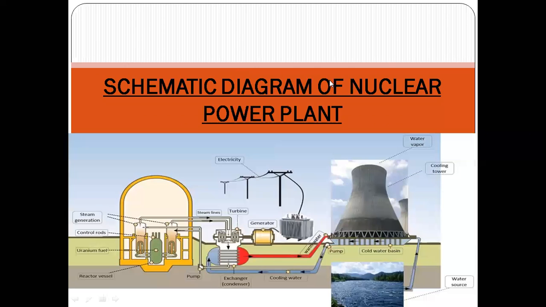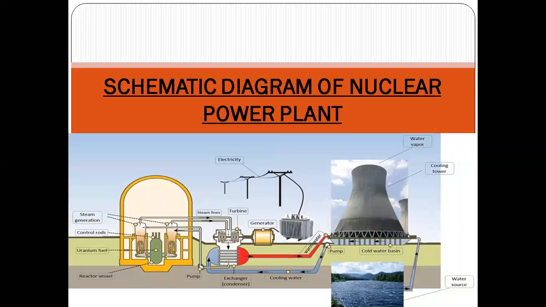Now, this is the figure, or you can say the schematic diagram, of this nuclear power plant. You see in this nuclear power plant, there are basically three main things, just like in a thermal power plant, there are four main things: the coal and ash handling plant, water flow, generator house or powerhouse, and air gases flow.